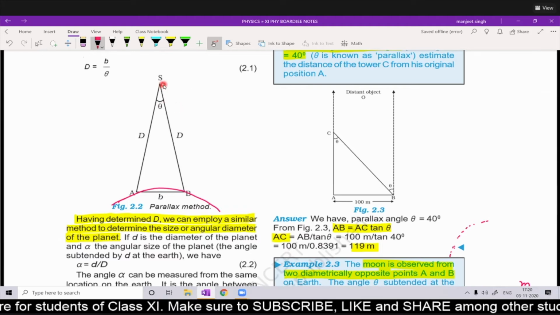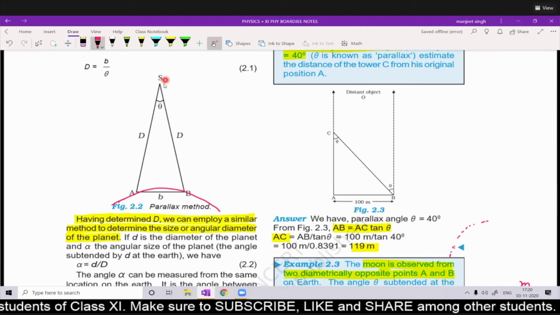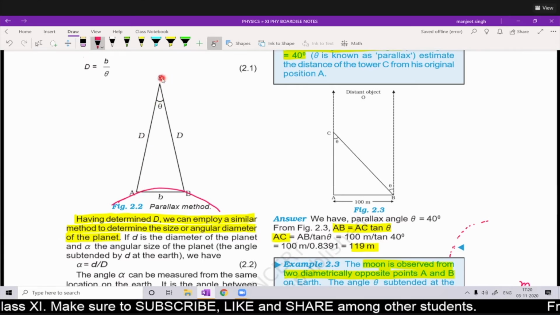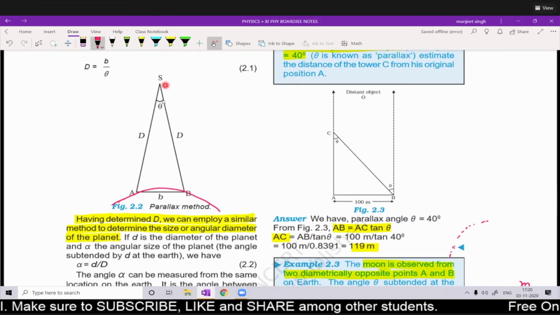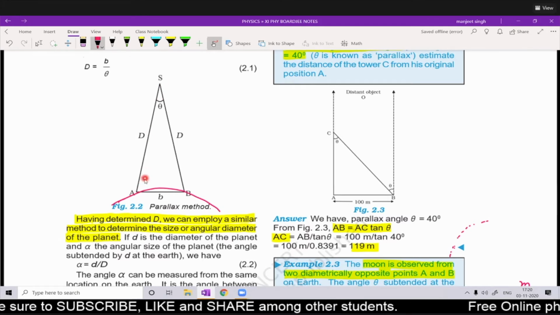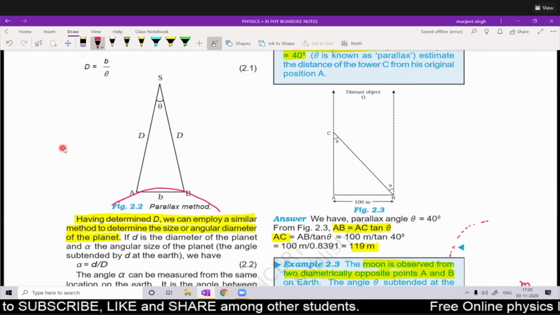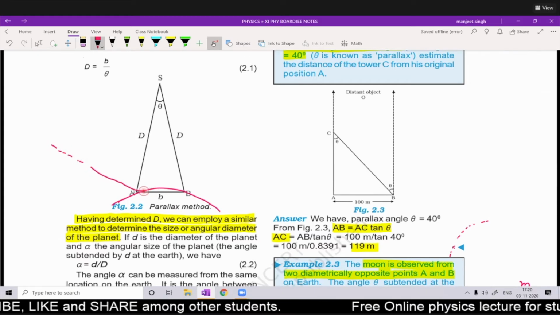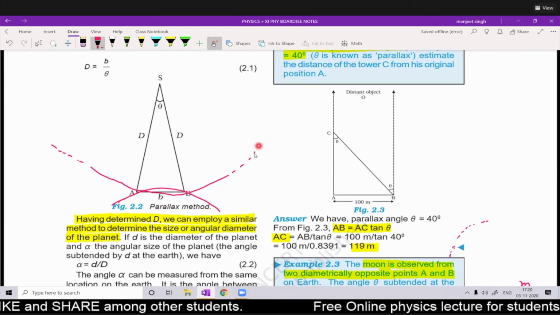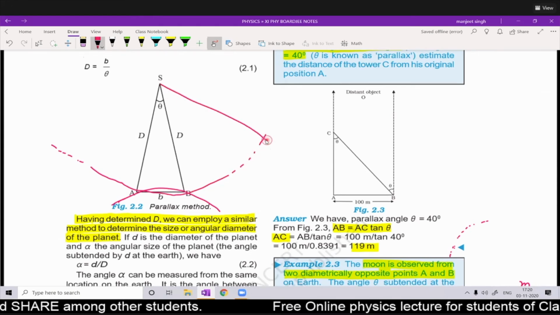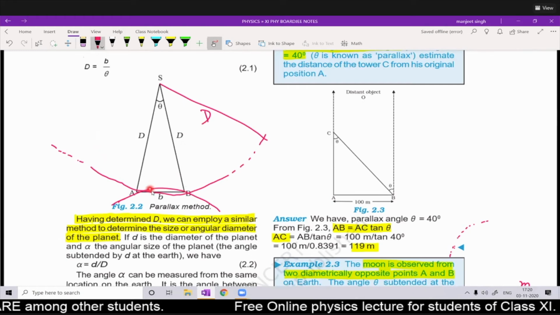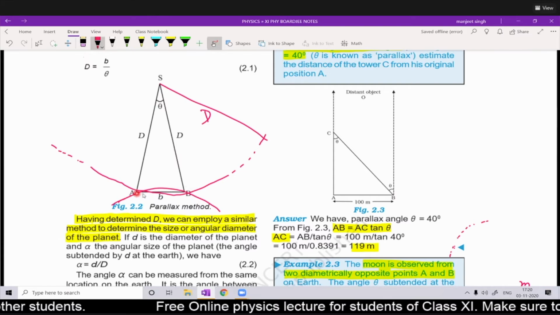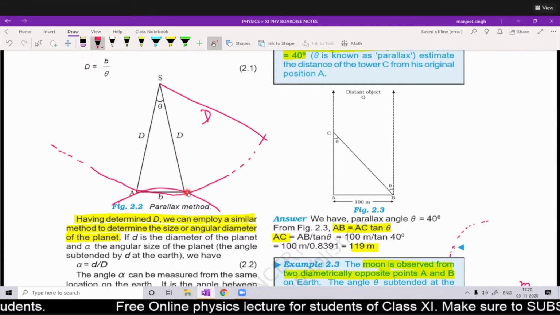Suppose the distance between the planet and the Earth is D, and we make a big circle taking radius D. This circle goes like this, and we take this much sector of the circle, so AB is the arc.